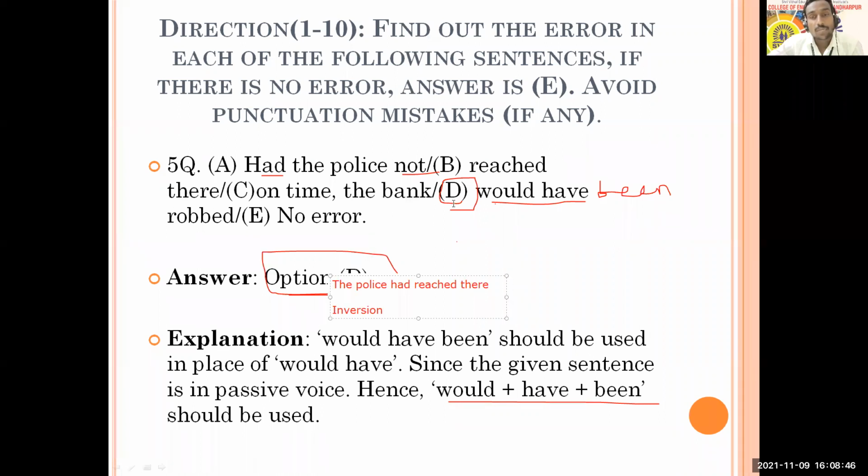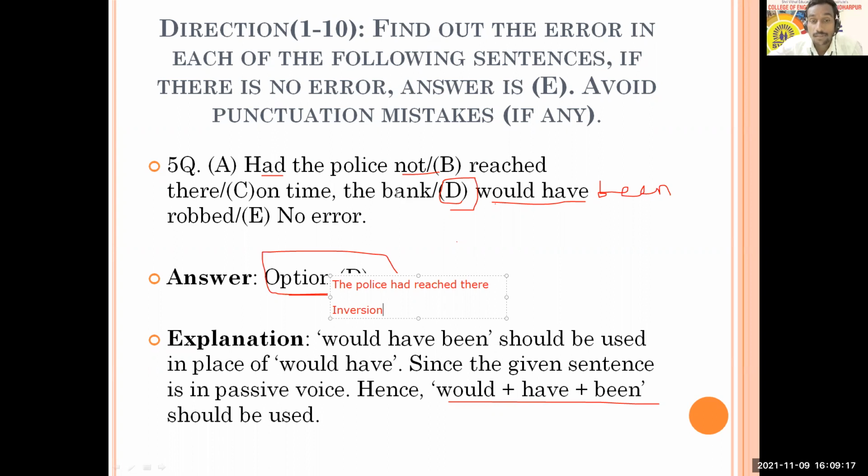But if you think about option D, the bank would have robbed. That doesn't make sense because your bank is not doing anything. Bank is not a living entity. Bank is not a living person or animal that will rob. Bank is not going to rob. Bank is being robbed. Bank is not robbing by itself, the bank is being robbed. So the bank would have been robbed. So that you have to add here.